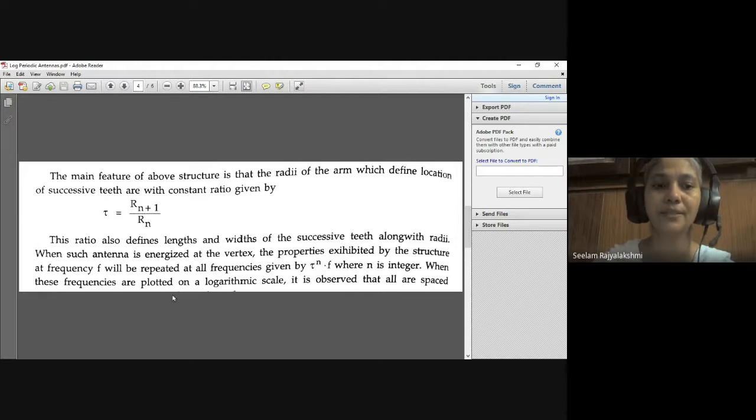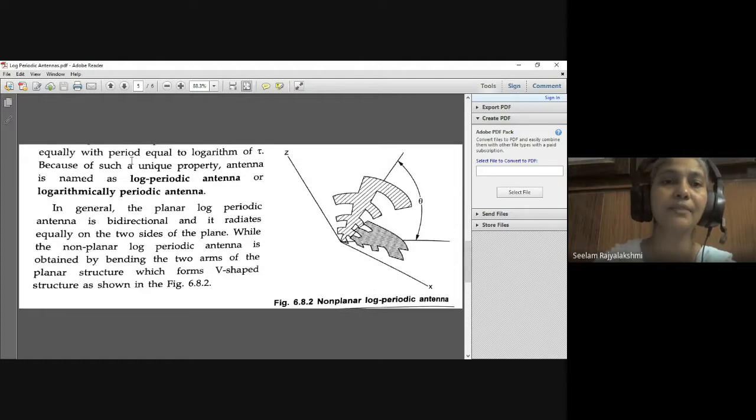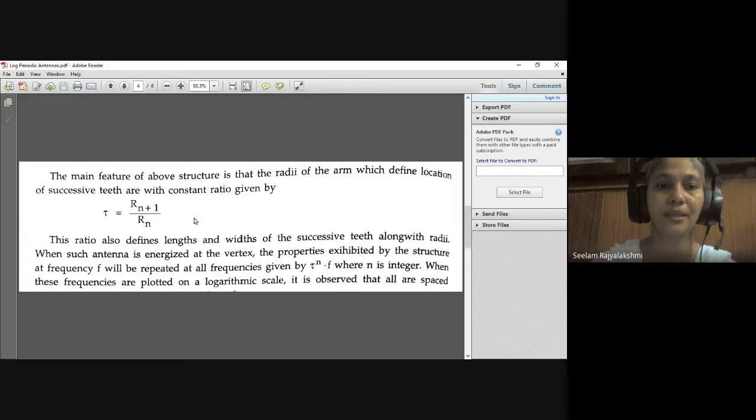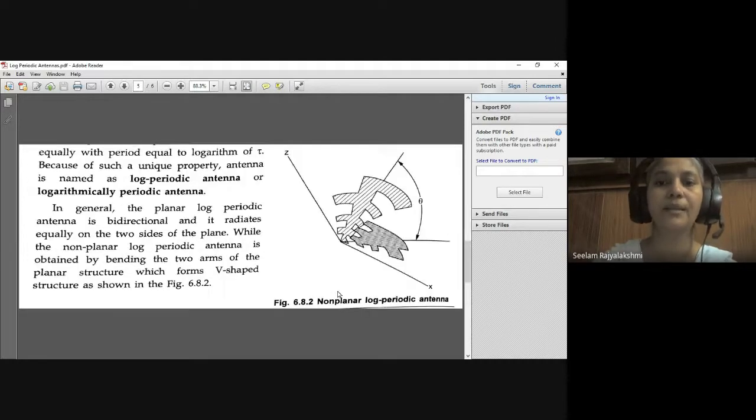So when these frequencies are plotted on a logarithmic scale, it is observed that all are spaced equally with a period equal to the logarithm of tau. That means if you energize at the particular vertex point, the properties exhibited by the structure at frequency f will be repeated at all the frequencies given by tau power n into f, where n is an integer. When these frequencies are plotted on the logarithmic scale, we can observe on the graph that all are spaced equally with a period equal to the logarithm of tau.